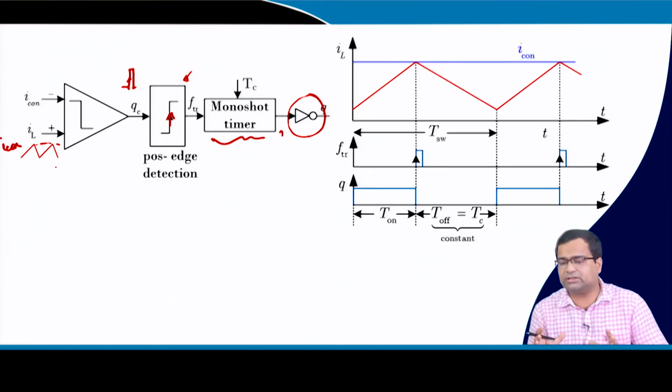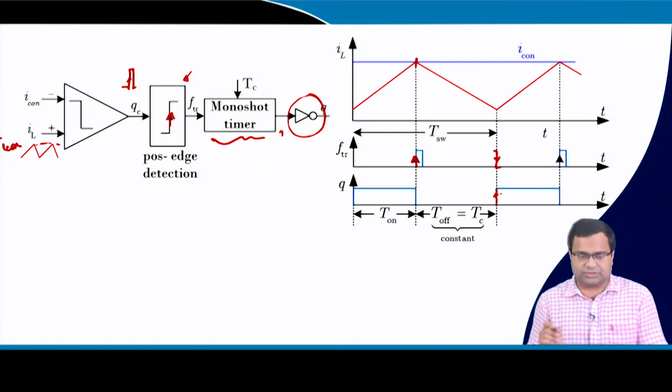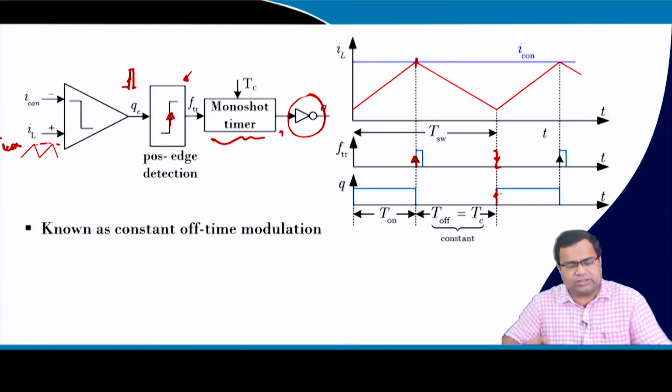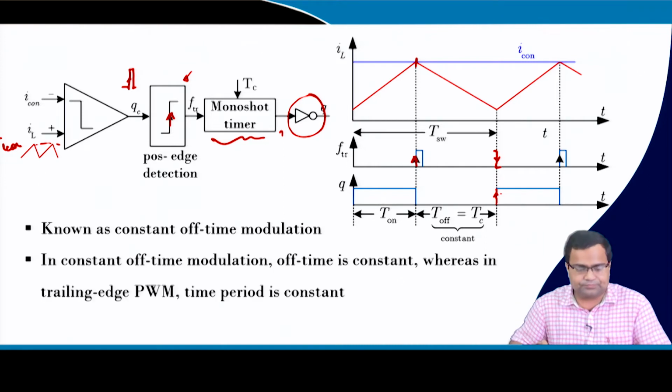So, this is the logic that we have discussed. Whenever the current hits the limit, the monoshot timer is activated, and when the monoshot timer finishes its counting, this edge is used to turn on the switch. So this is known as constant off-time current mode control, which is analogous to peak current mode control.